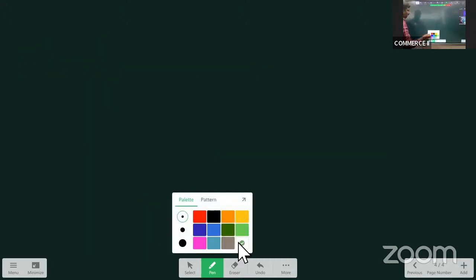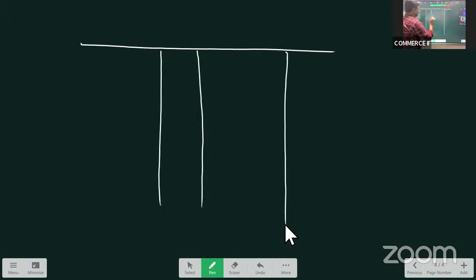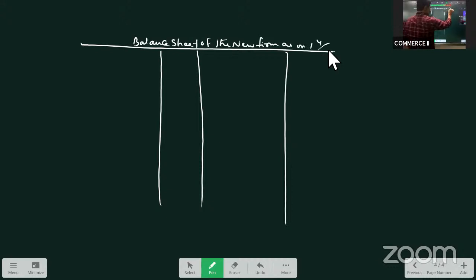Balance sheet, I told you, whenever we are preparing the balance sheet of the new firm, you always prepare it in the same sequence as given in the question. So what am I preparing? I am preparing balance sheet of the new firm as on 1st April, 2019.